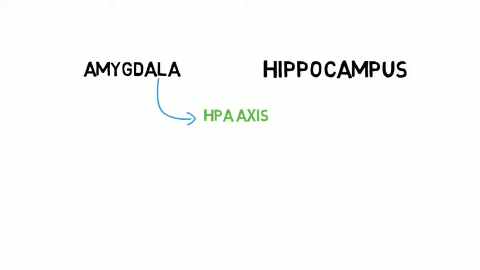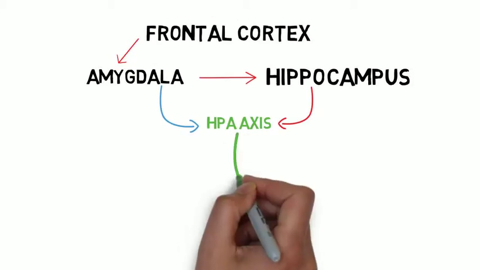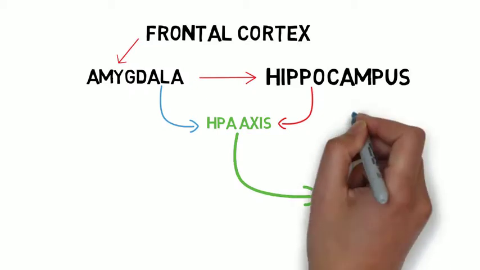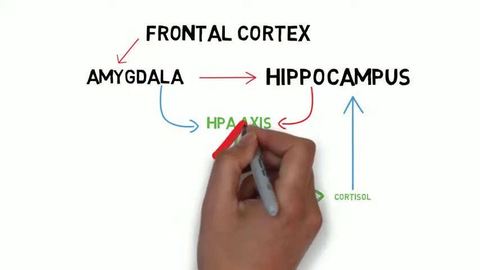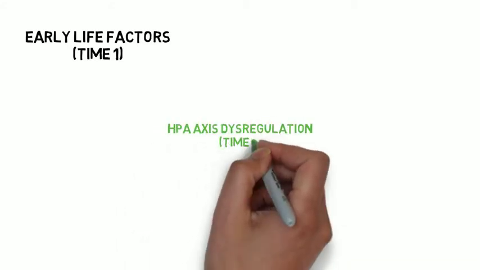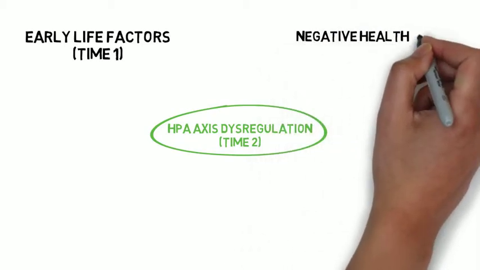The HPA axis is regulated by the limbic system, with the amygdala activating it, the hippocampus inhibiting it, and the frontal cortex inhibiting the amygdala. The negative feedback system allows glucocorticoids to travel back and bind to the hippocampus, inhibiting further HPA activation. In this video, we will examine various early life factors that predict HPA axis dysregulation at a later time point, as well as negative health outcomes that can arise because of this.